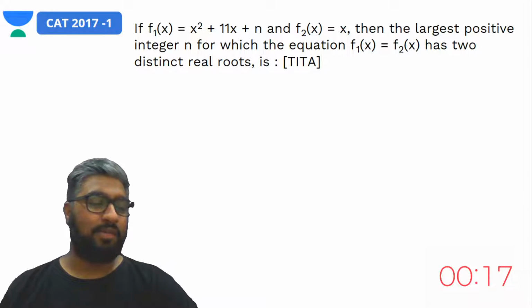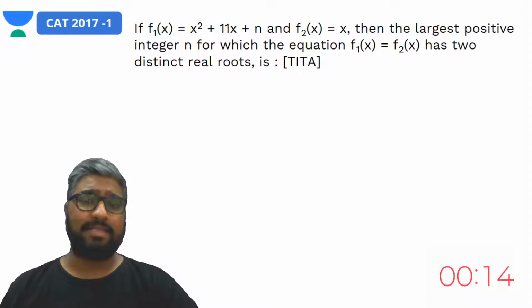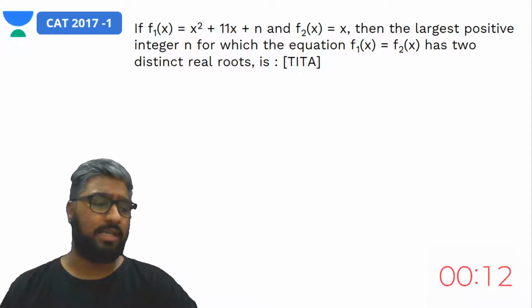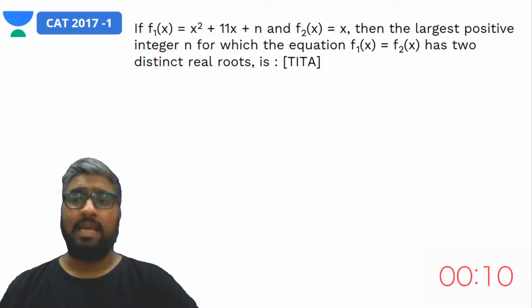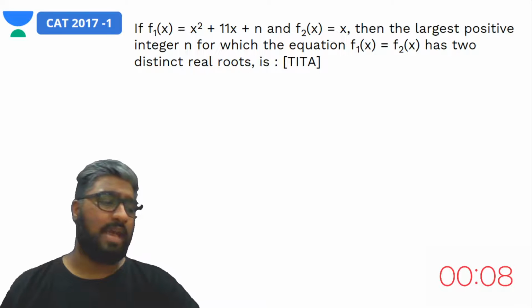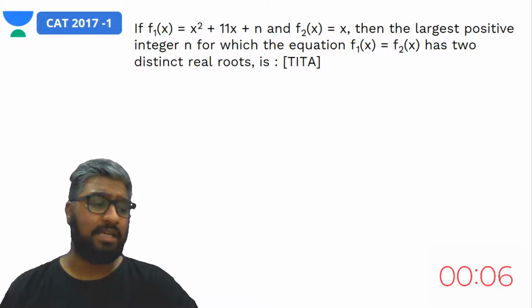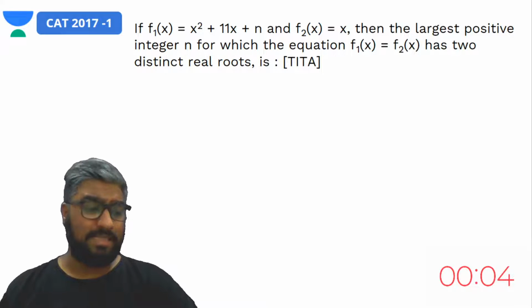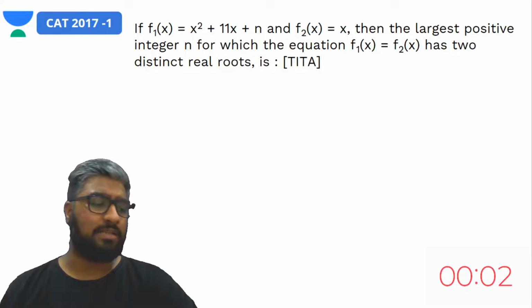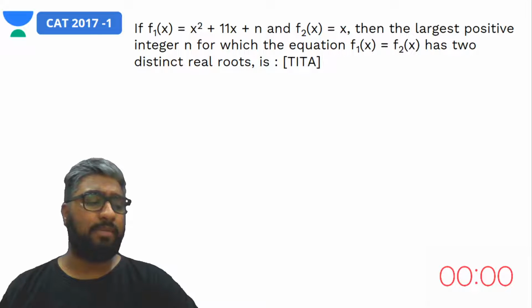Here what you have to keep in mind is they're not asking for the solutions. They're asking for the largest positive integer n, which means n has to be an integer and n has to be maximum. That is what is asked in this question. So let's see if you would be able to answer this.